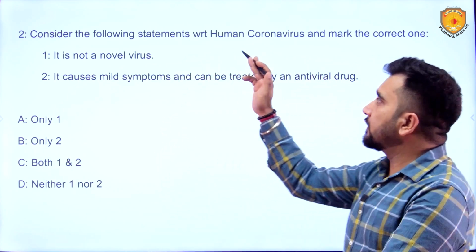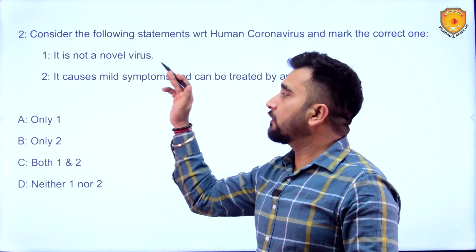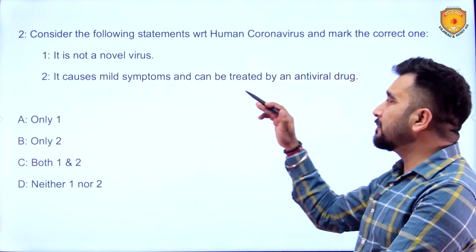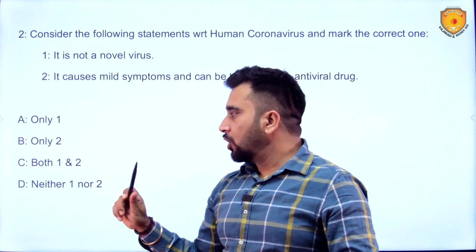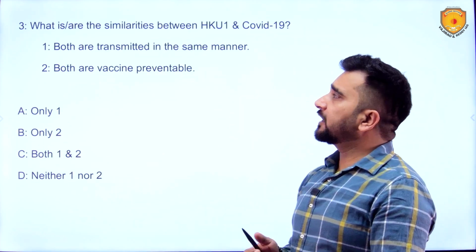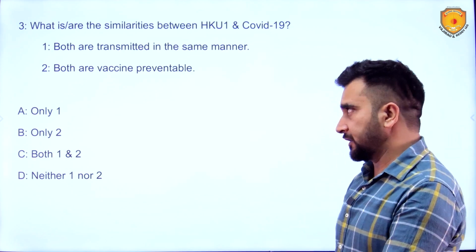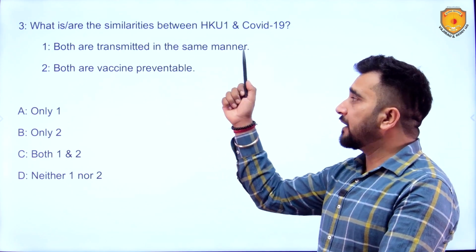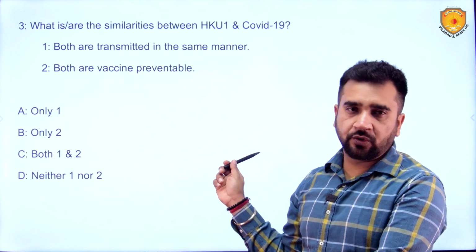Second, consider the following statements with respect to human coronavirus and mark the correct one. 1, it is not a novel virus. 2, it causes mild symptoms and can be treated by an antiviral drug. Only 1, only 2, both 1 and 2, neither 1 nor 2. Third, what are the similarities between HKU1 and COVID-19? 1, both are transmitted in the same manner. 2, both are vaccine preventable. Only 1, only 2, both 1 and 2, neither 1 nor 2.